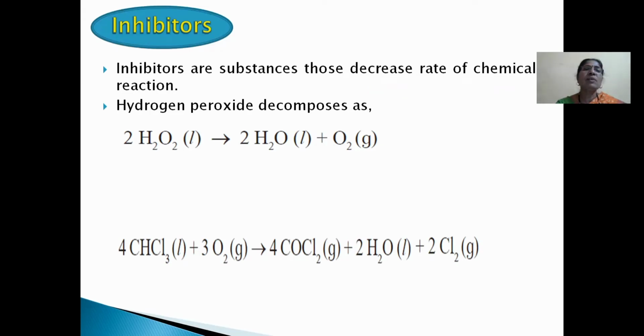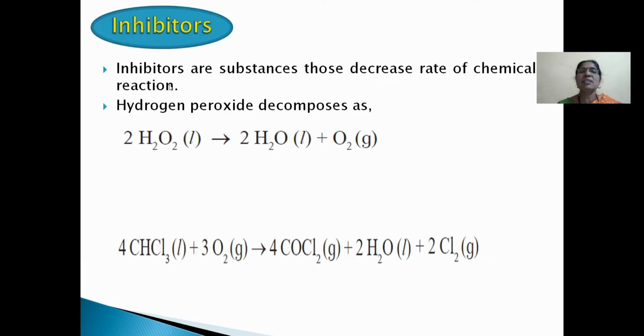Important features of solid catalyst: number one is catalytic activity; second one, catalytic selectivity; third one, shape-selective catalysis by zeolites. What is meant by zeolites? Colloids. What are the examples of colloids? So first of all, I will discuss inhibitors.